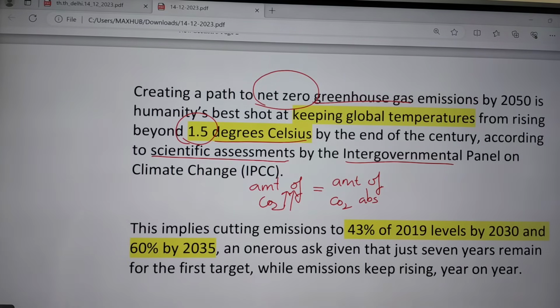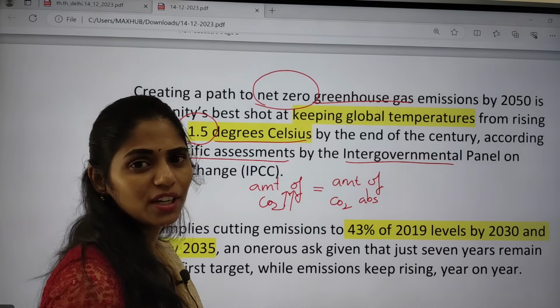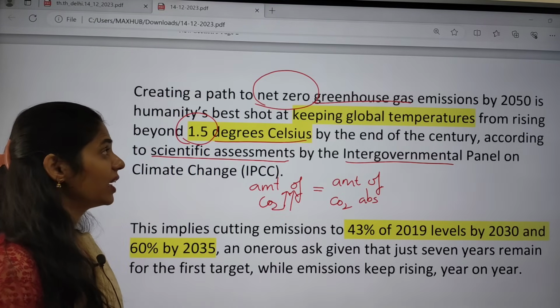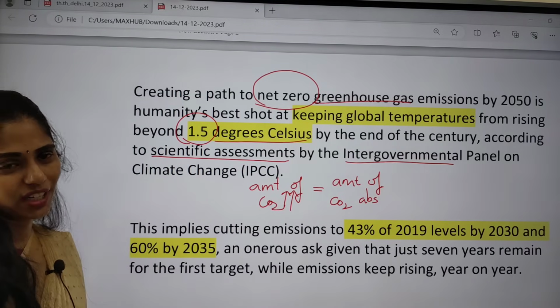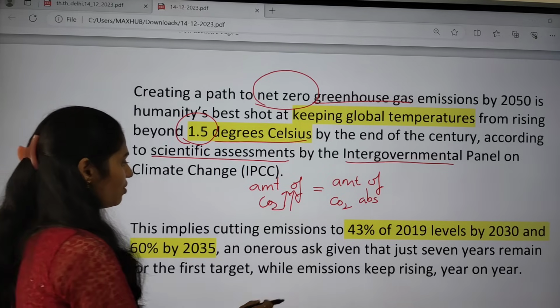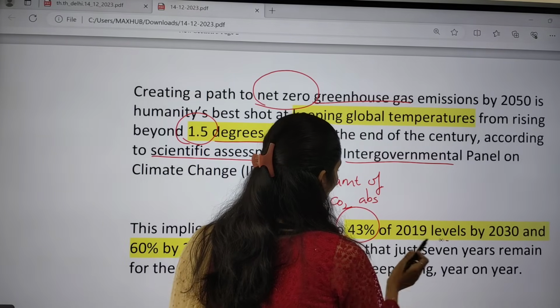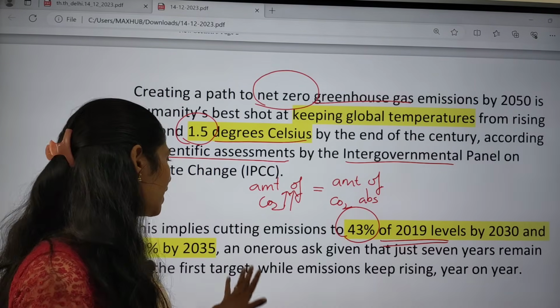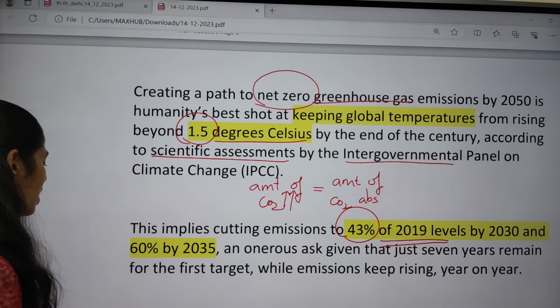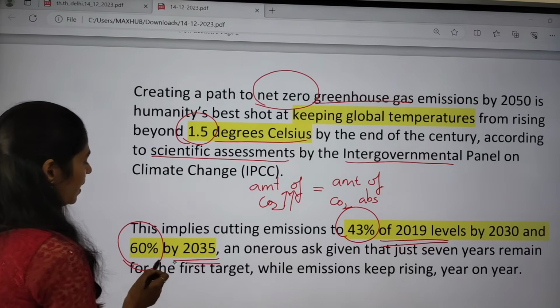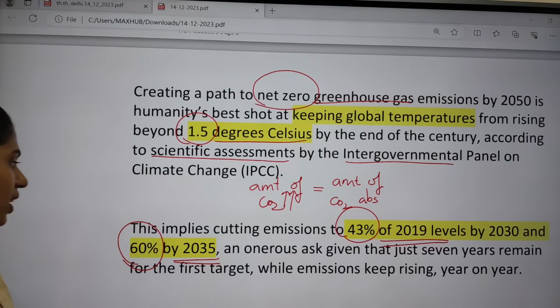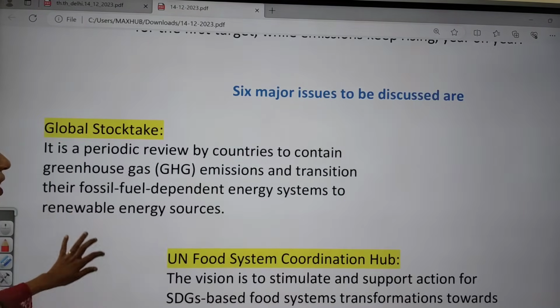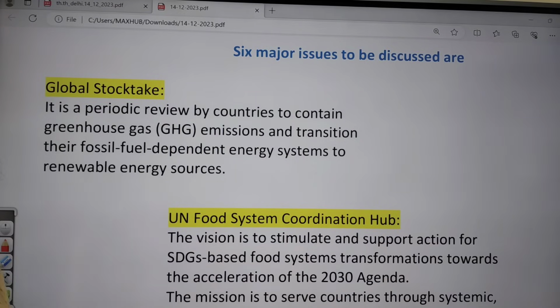So the IPCC says that we have to decrease carbon dioxide emission levels and attain net zero by 2050. It also said we have to cut emissions to 43% of 2019 levels by 2030, and cut 60% by 2035. So this is the thing which was mainly said. If you are talking about the 6 important issues which were discussed, the first one is about the global stocktake.